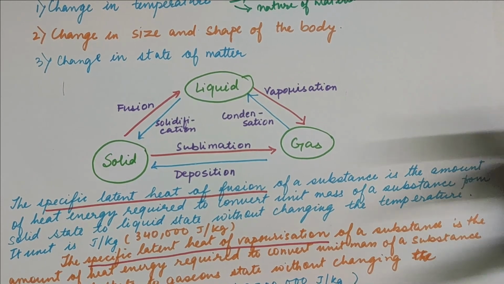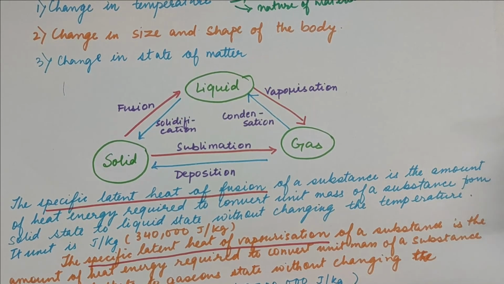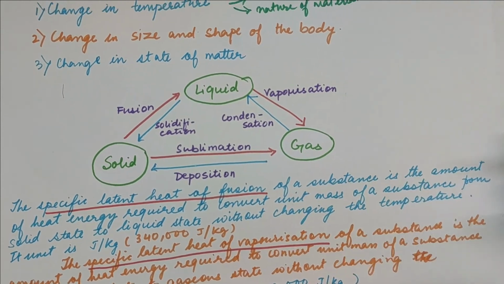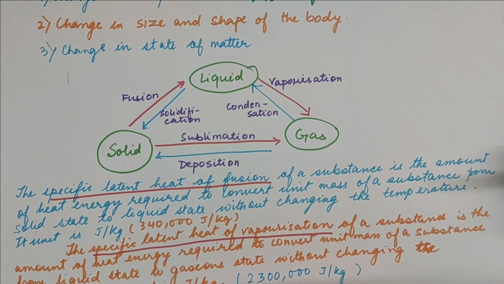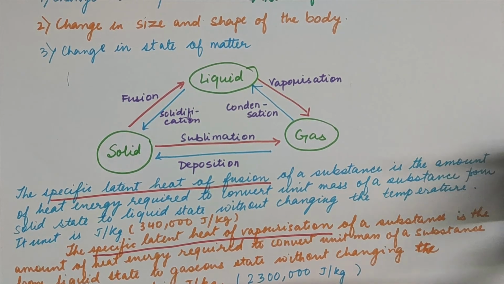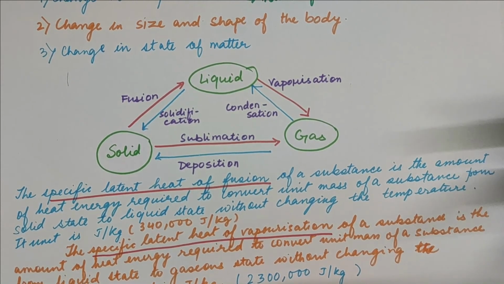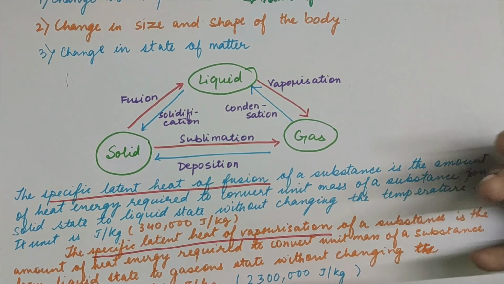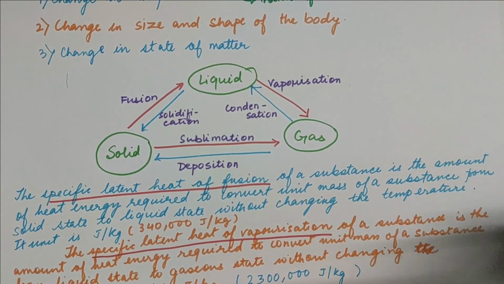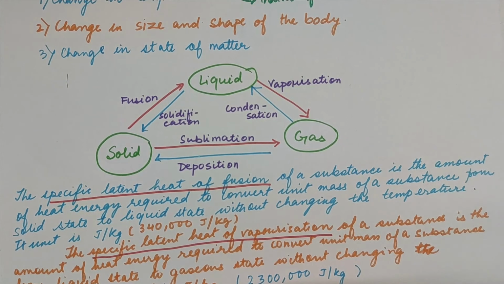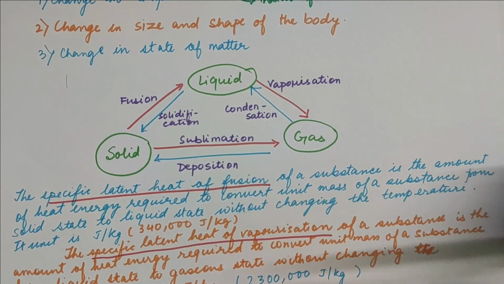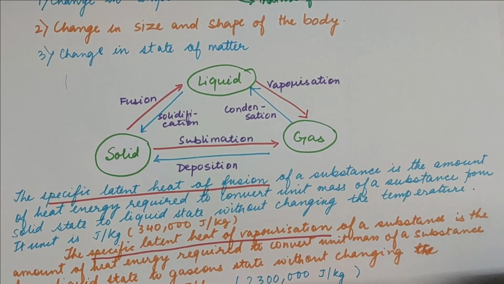Similarly, if you drink tea in the glass, or suppose you are feeling that the tea is very hot and you put it in your saucer, you see that the heat becomes quite less quickly. So the area of the exposed surface is also important for evaporation, and the air blowing over the surface. Like on a humid day, the clothes don't dry quickly, because the air has a lot of humidity in it. So if the air blowing over the surface is dry air, then the evaporation happens faster.